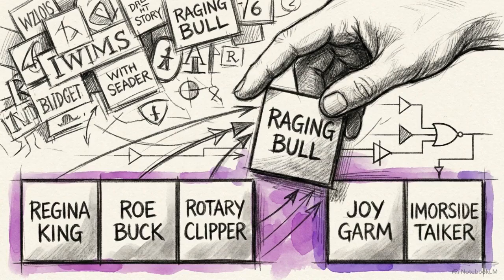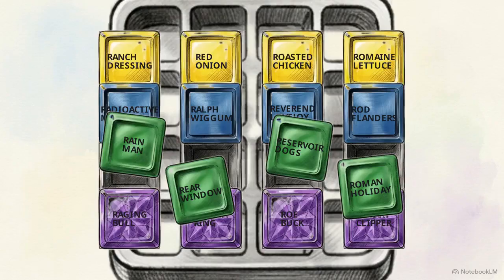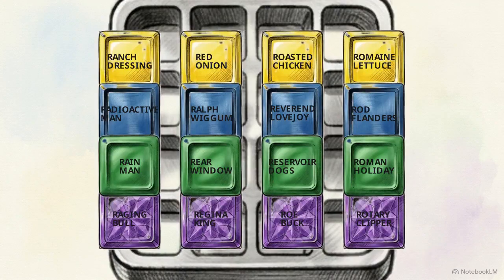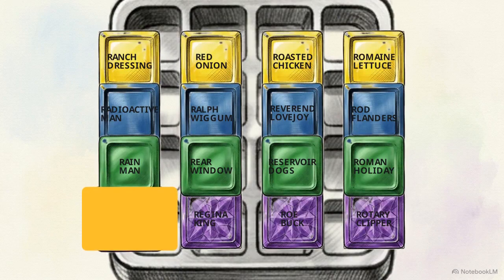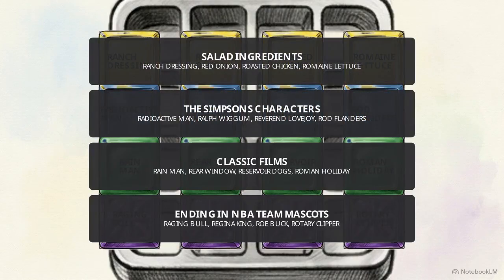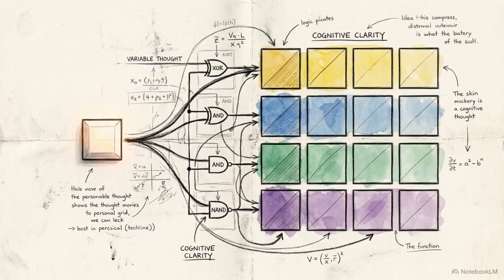Raging Bull gives us the Chicago Bulls, completing the NBA mascots and officially pulling it out of the classic films group. This final board shows the remaining 4 films neatly lock into the green category, bringing perfect order to the initial chaos. Connections measures how quickly a person can abandon a failing strategy to embrace a new perspective. Winning demands the ability to identify what must be separated alongside what connects.